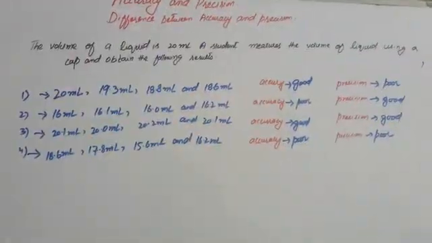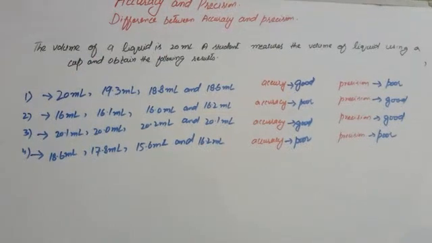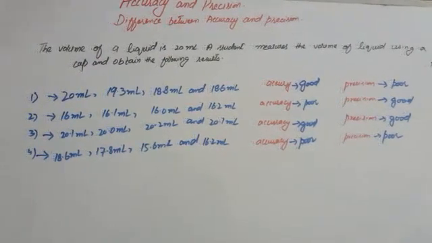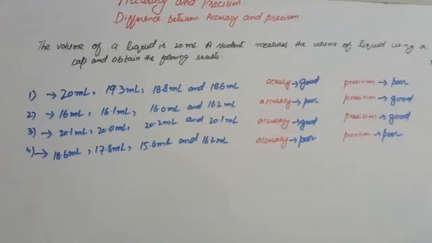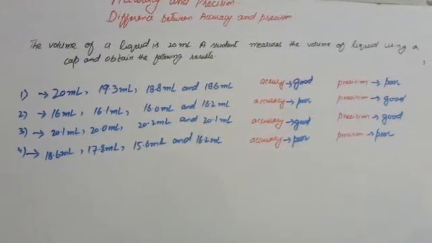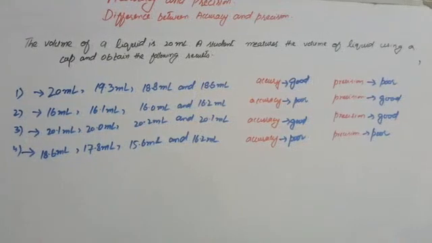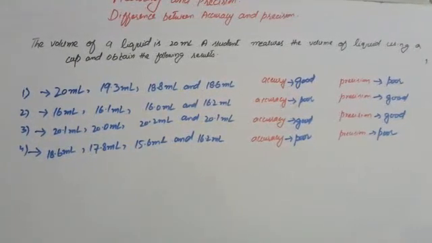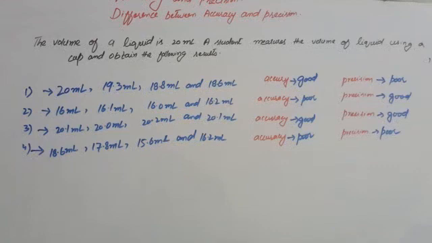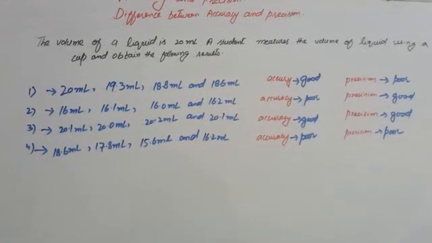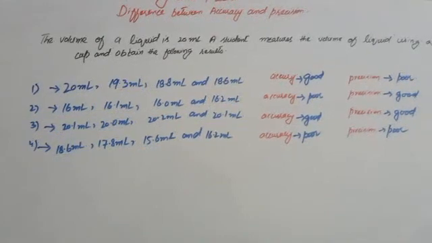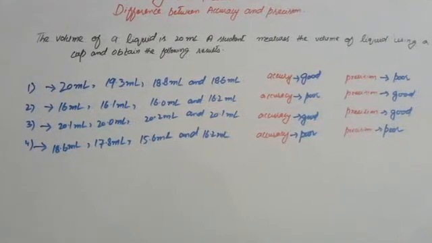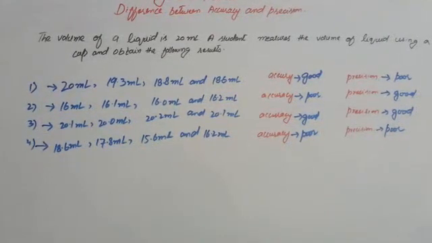Now we will see the difference between accuracy and precision. Here we will take an example. The volume of a liquid is 20 ml. A student measures the volume of the liquid using a cup and obtains the following results. Here we have 4 series. In the first series the results are 20 ml, 19.3 ml, 18.8 ml, 18.6 ml.